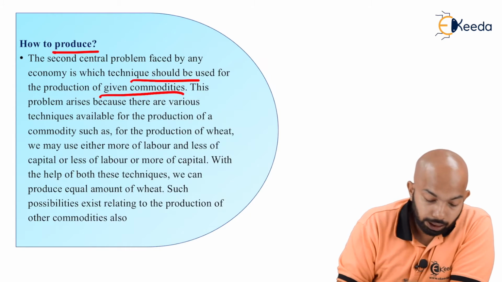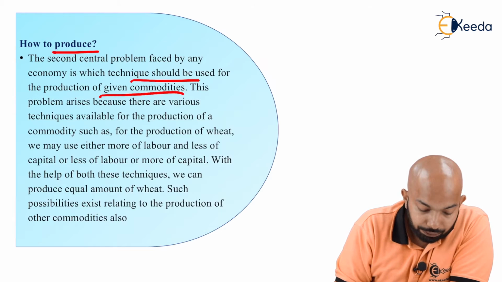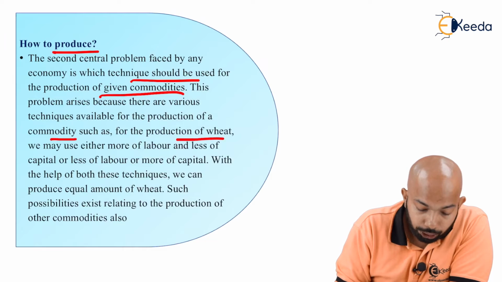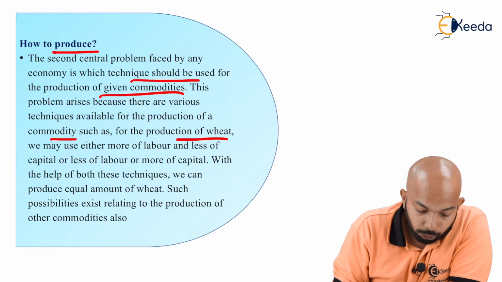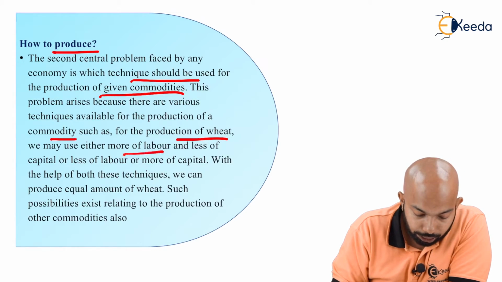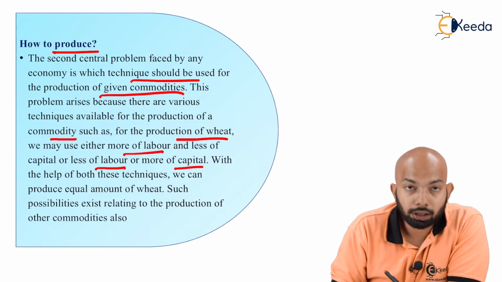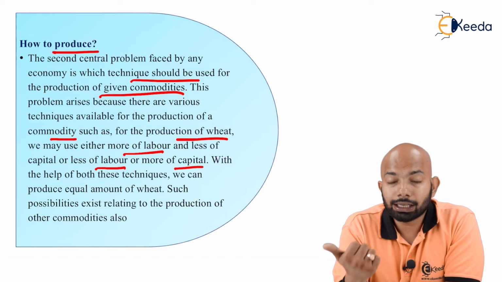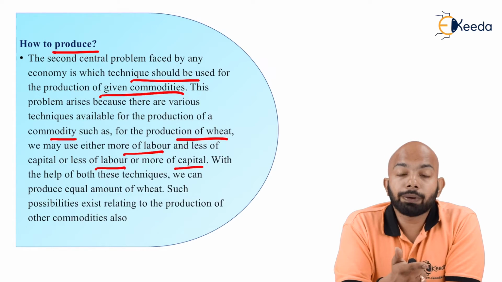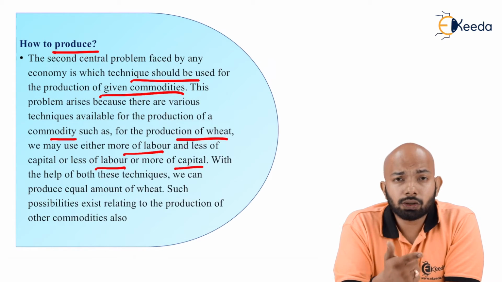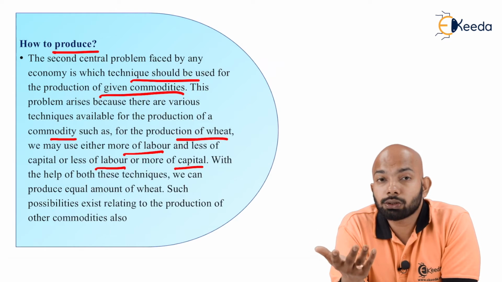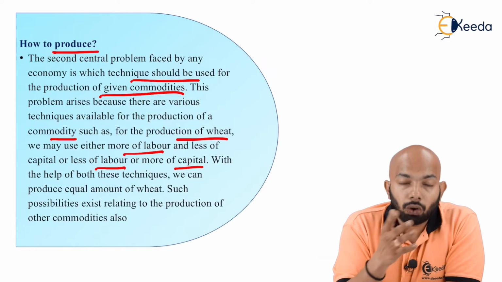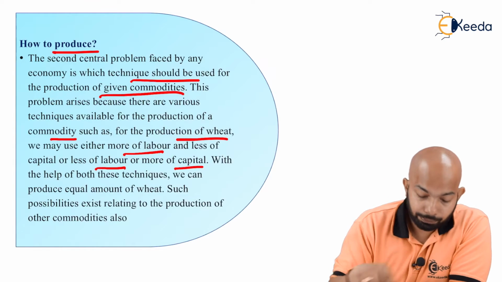Based on that, you need to figure out the technique here. This problem arises because there are various techniques available for the production of commodities. For example, if you want to produce wheat, you have two options: more of labor and less of capital, or more of capital and less of labor. Either of them can be utilized here. That depends on the company, or on the producer itself.